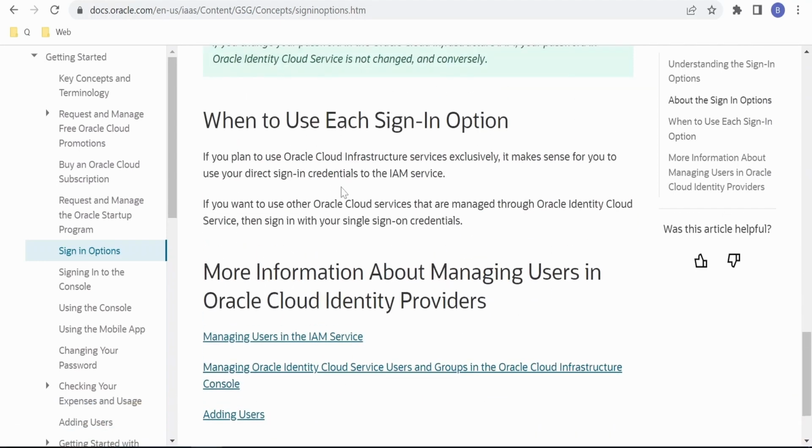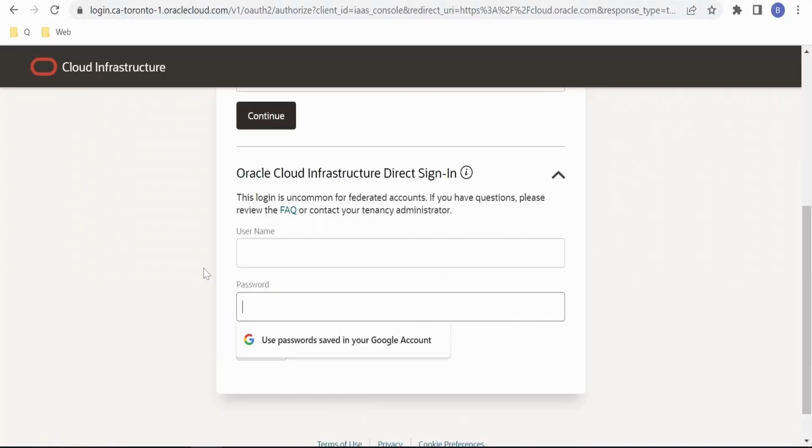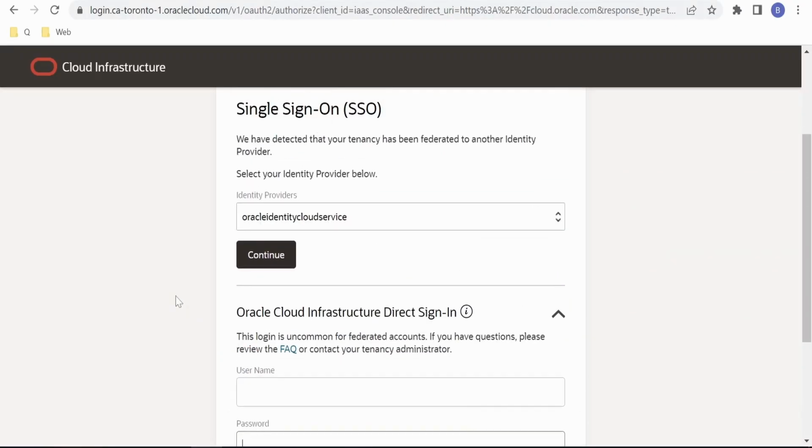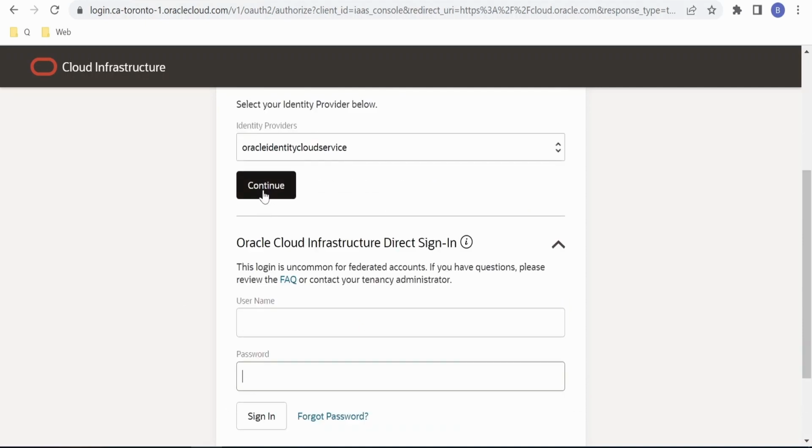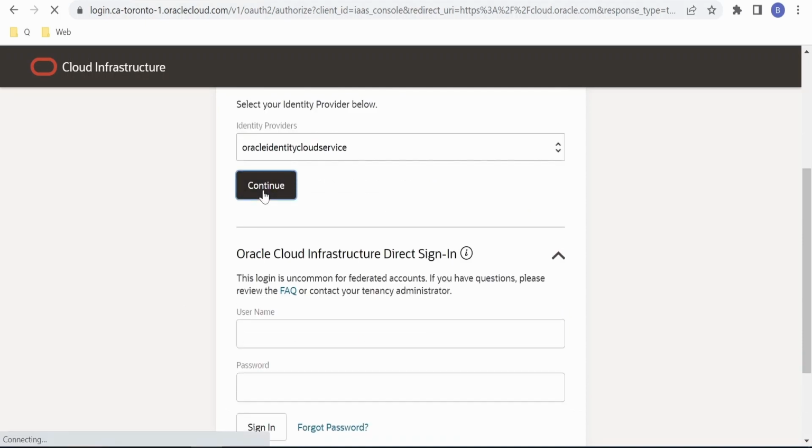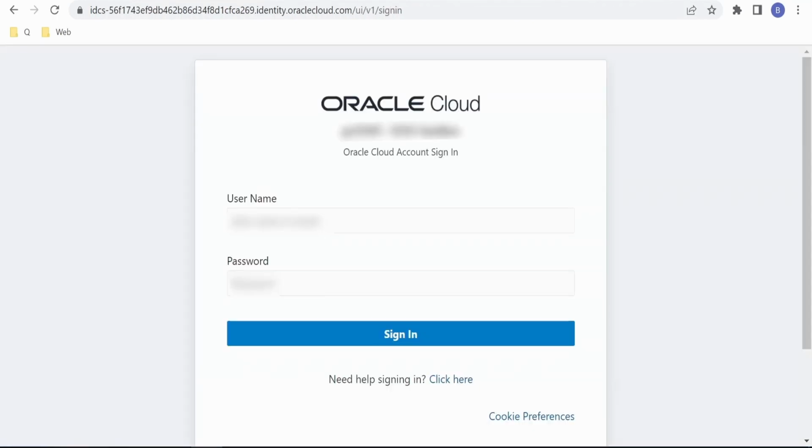Now, if you want to make use of IAM service, then you can click on this option, that is direct sign in, and you can provide the username and password. So I will click on this Identity Cloud Service as of now. Now here I will provide my username and password and click on sign in. I have provided the username and password and now I am